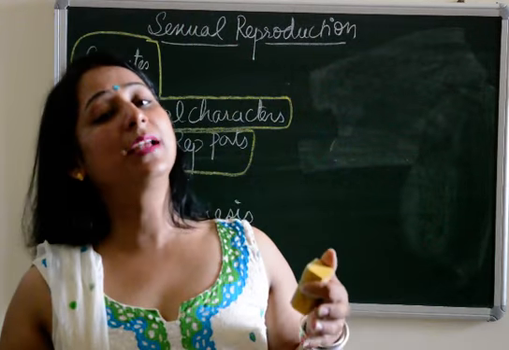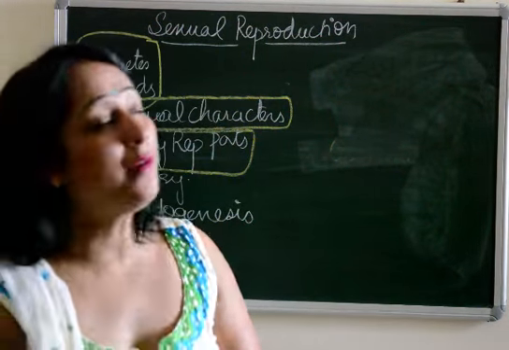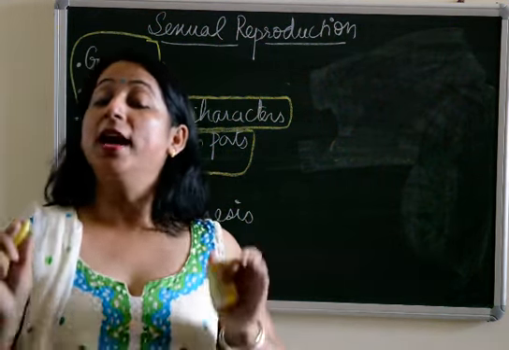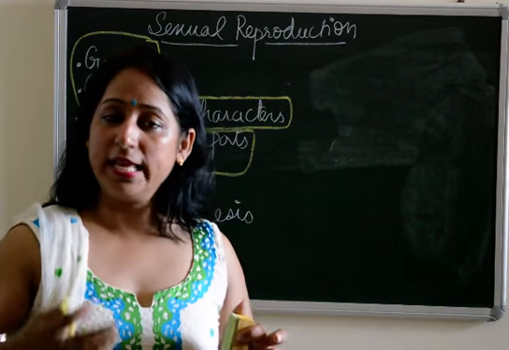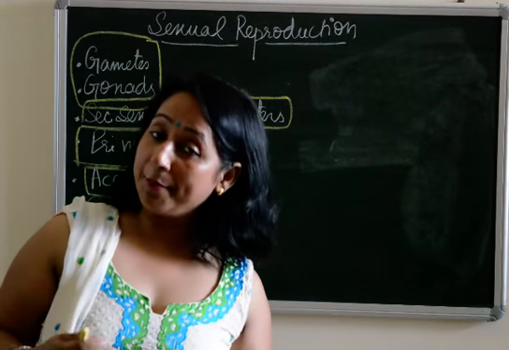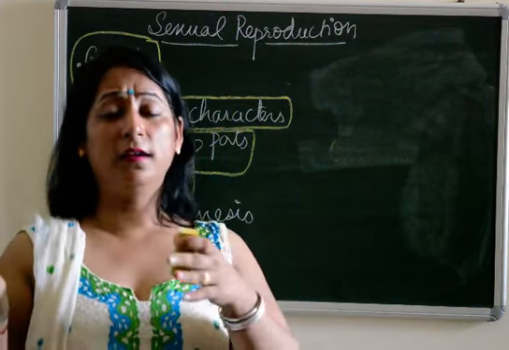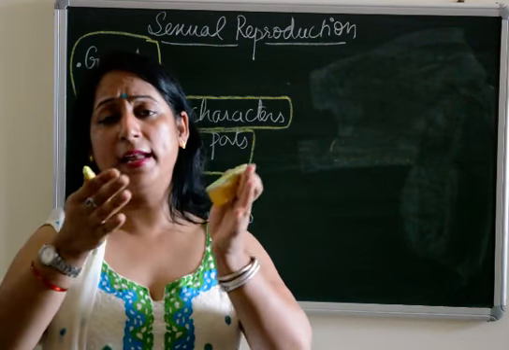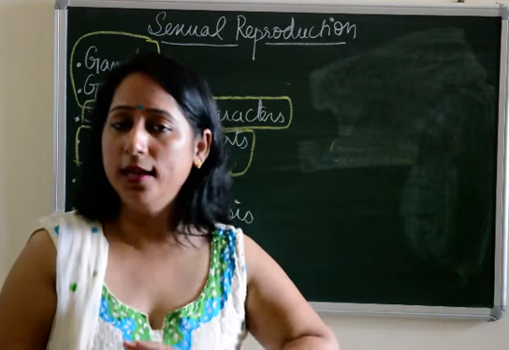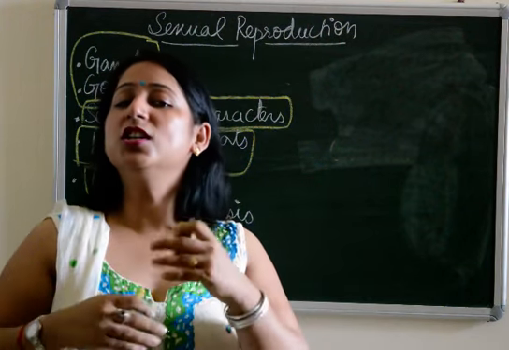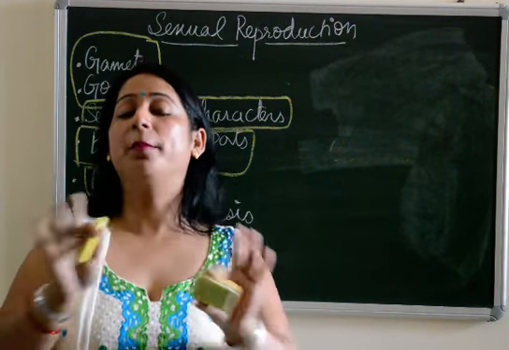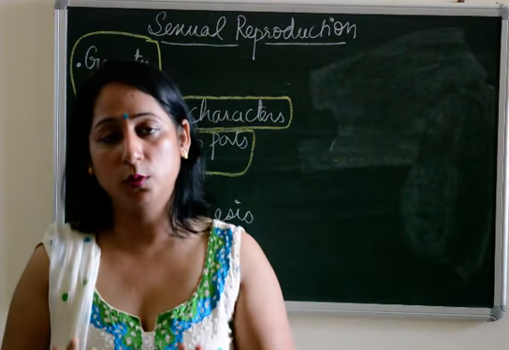The primary means the ones which directly take part in the process of reproduction, and next are accessory reproductive parts. Accessory means they are assisting. They are assisting the primary reproductive parts to carry on their function. For example, there are different parts like the penis in the case of males and the vulva in the case of females, which are responsible for assisting the process of reproduction. They just assist the primary reproductive parts. They don't directly take part in the process of reproduction.